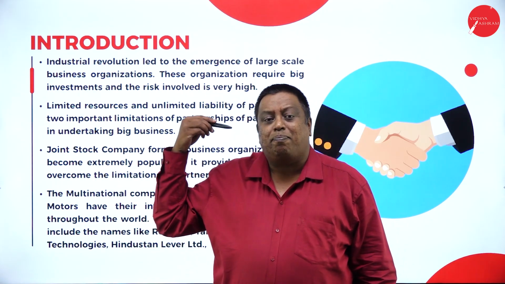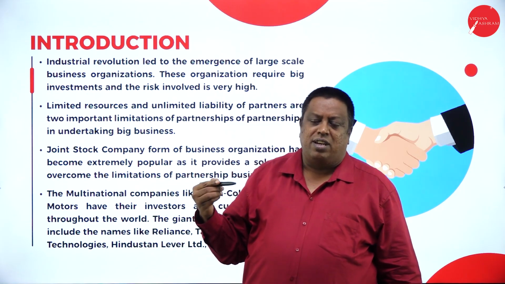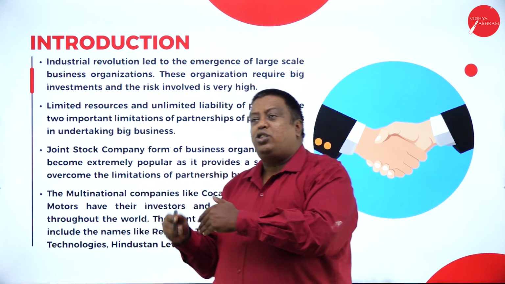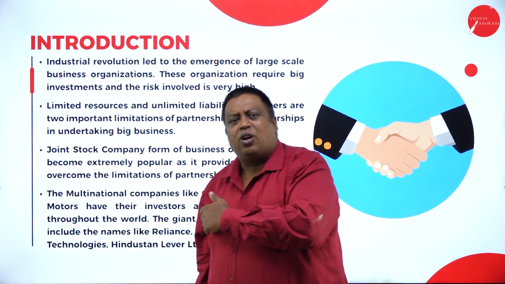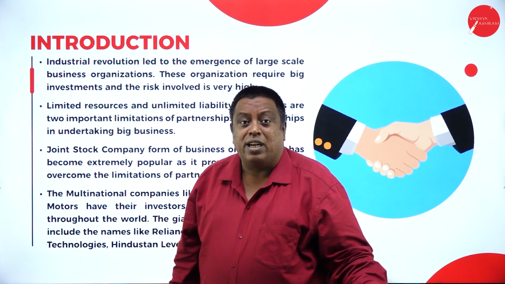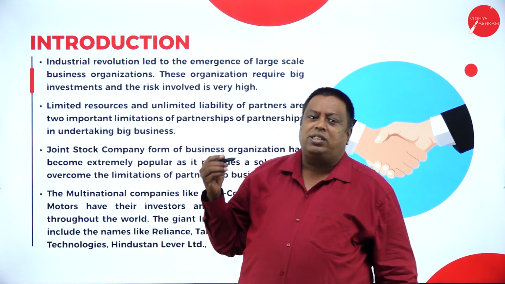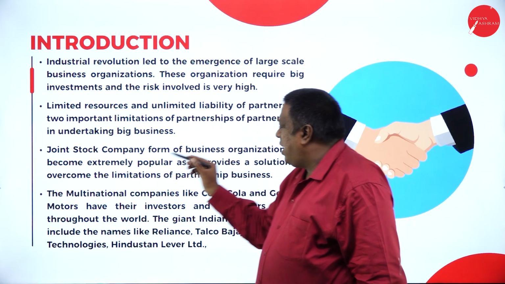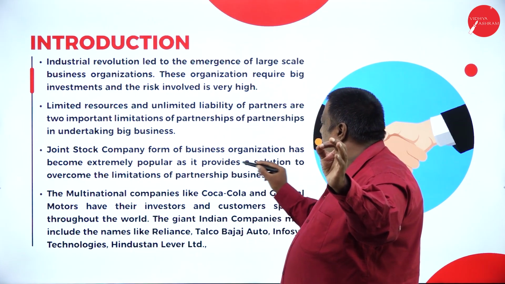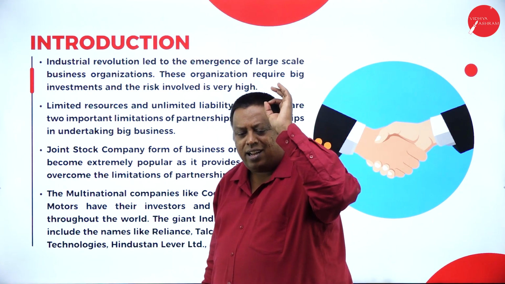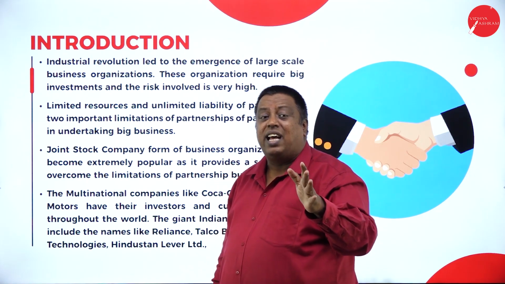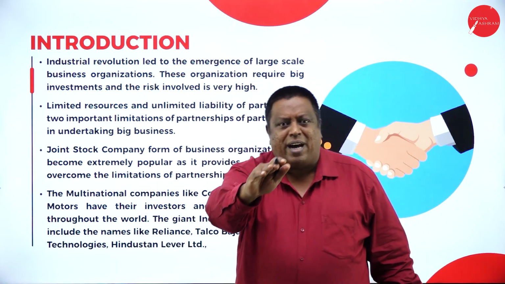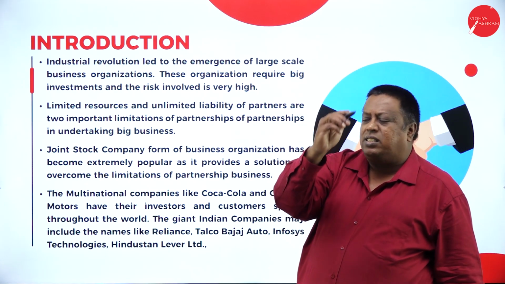Sometimes they were not in a position to take certain decisions. They were not in a position to expand the business, and they were not in a position to market their products, or they were facing lots of other different problems. But to overcome all these things, a company came into existence. A joint stock company form of business organization has become extremely popular as it provides a solution to overcome the limitations of the partnership. They're saying that the company came into existence to overcome all the barriers of the partnership and support the business sector.